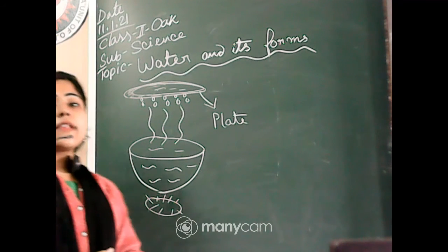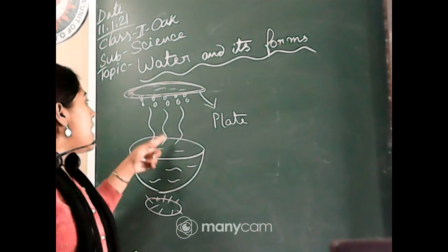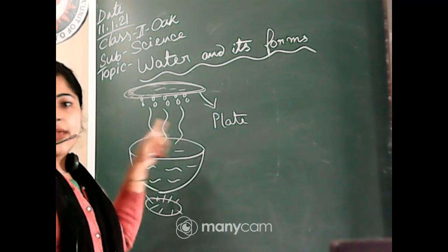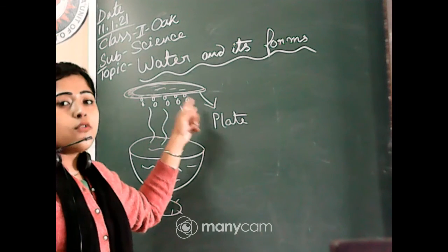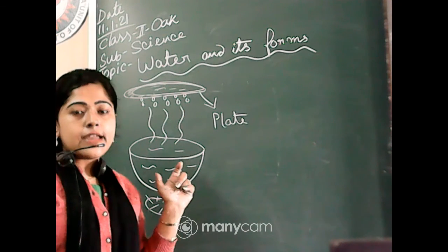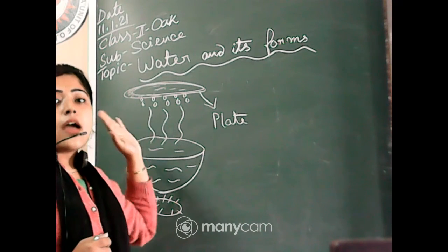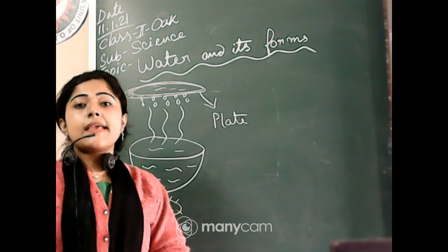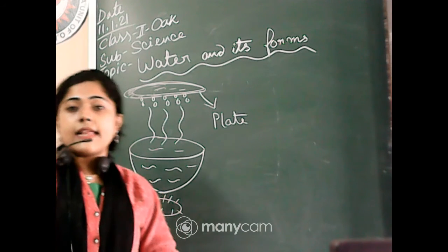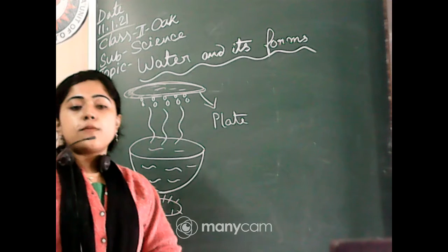If you take the cold plate, it will show very easily, because this hot vapor is in gaseous form and is changed into liquid form. You know, water drops are liquid, right? So when it comes in touch with cool things, the cold plate, it becomes water again, it becomes liquid again, to change into drops of water.